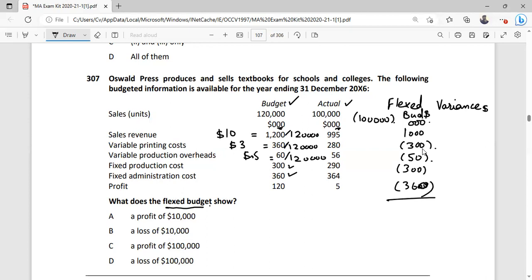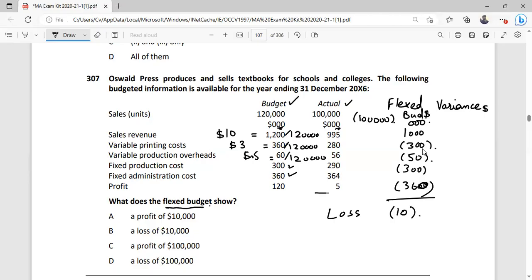So now you can calculate profit for the flex budget or loss from the flex budget. 300,000, 50,000, 300,000, and then deduct this value. So we have a loss of $10,000.